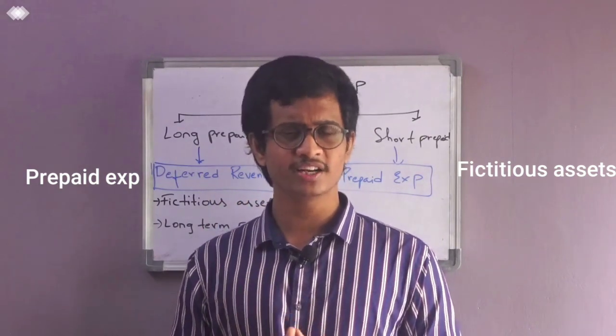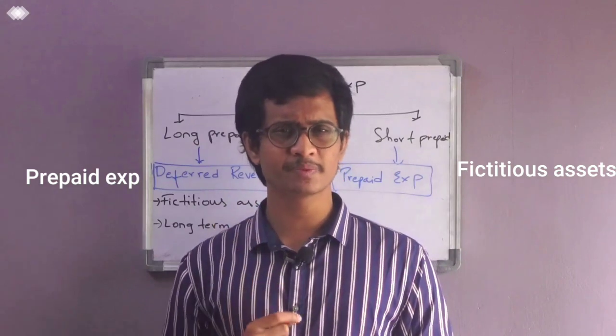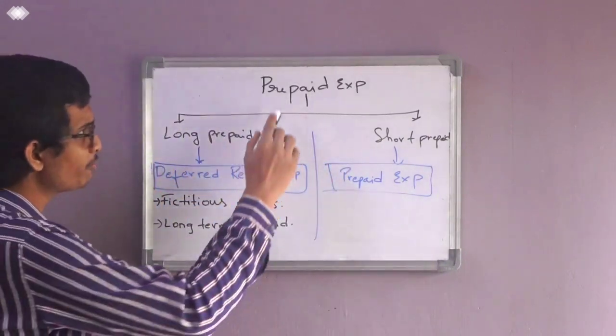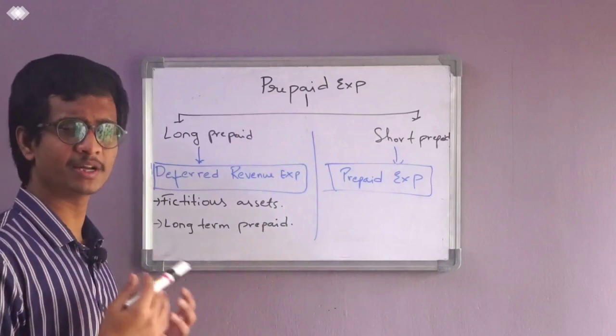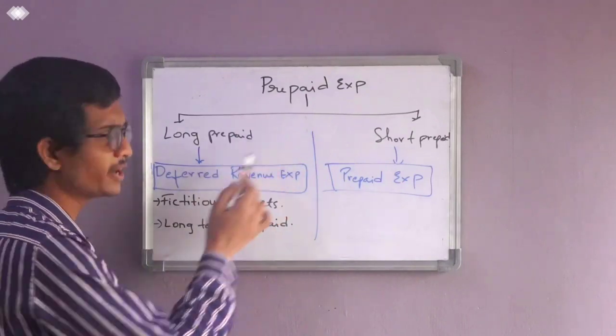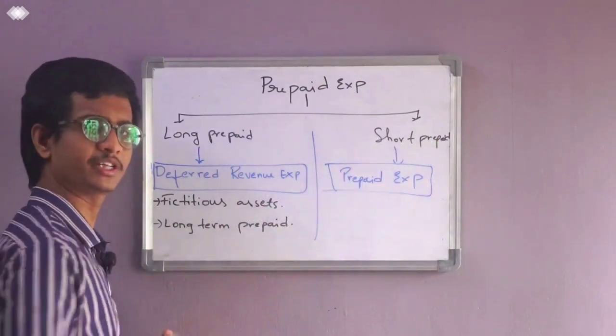So a bit confusing, right? We'll discuss this prepaid expense in detail. Prepaid expense can be divided into two. One is long-term prepaid expense. The second is short-term prepaid expense.